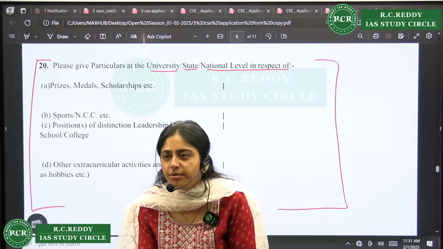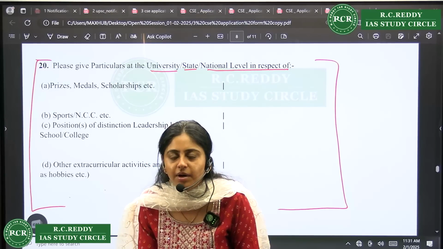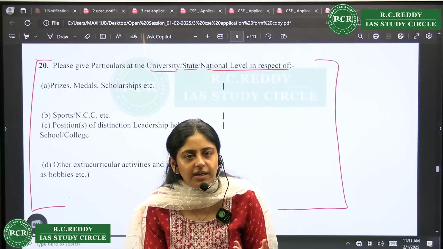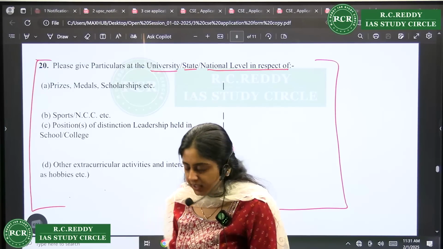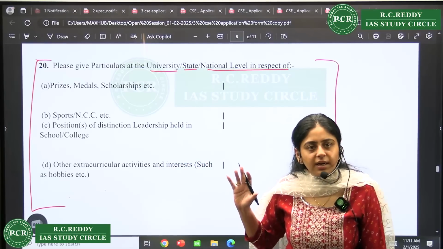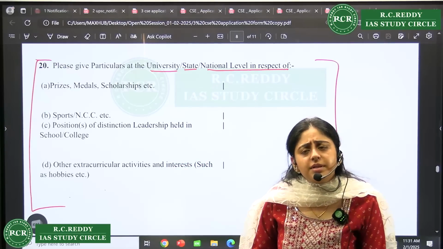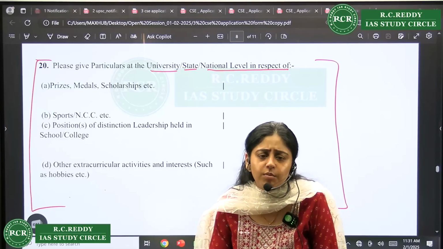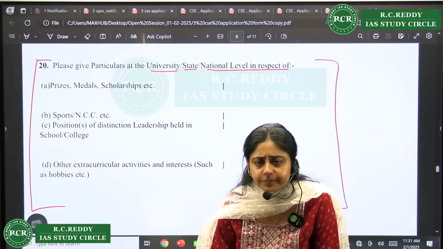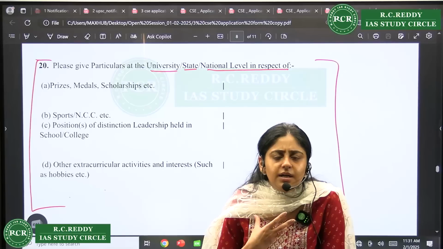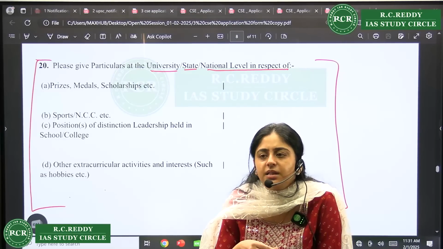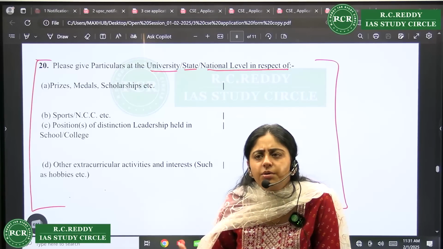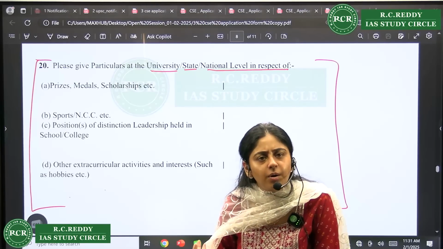So don't ever lie on these particular things. Anyhow, you cannot write a wrong name, you cannot write a wrong address, you cannot fudge your caste certificate, that's an obvious thing. But here also don't invent hobbies, right? Just see, different hobbies can be there. There is no conventional or unconventional hobbies. One of the students, she had a habit of making handmade things, greeting cards, or sometimes something special for her loved ones. So she wrote that as the hobby. That is also a hobby.